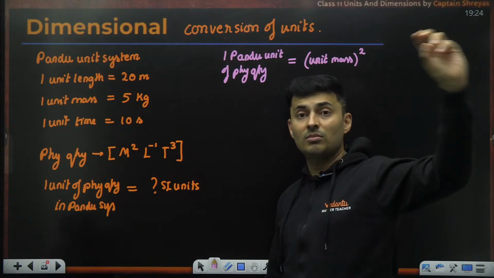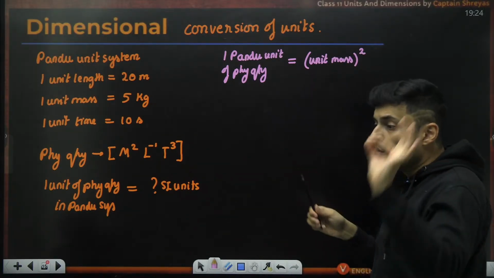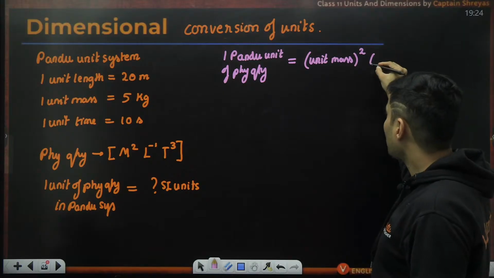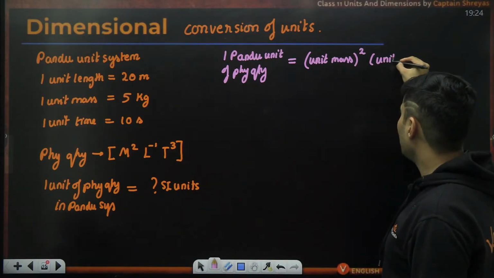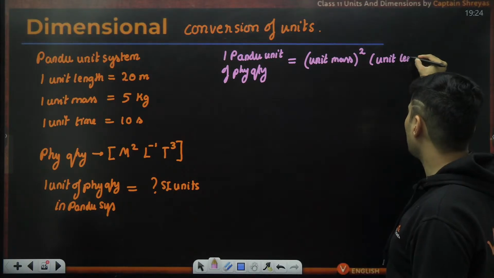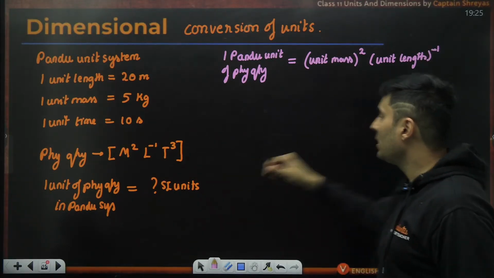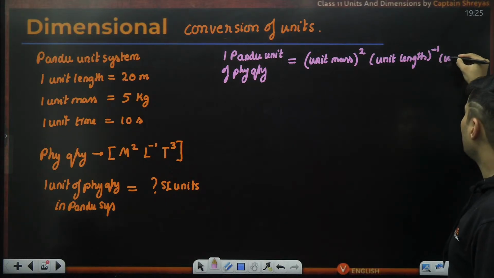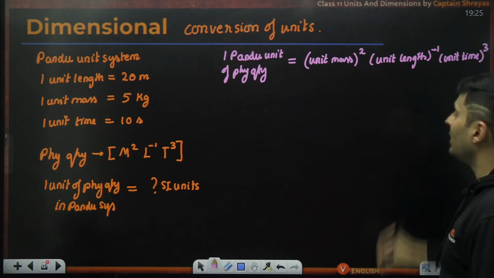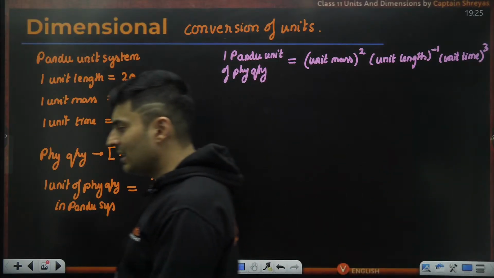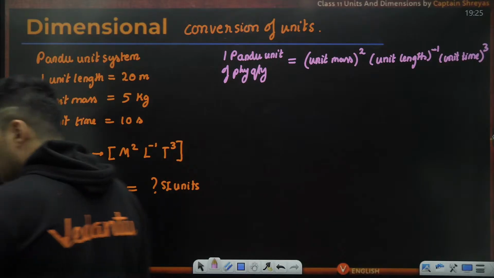That Pandu system, if you express it in fundamental units, the mass unit will also be raised to power 2. Then unit length, it could be anything, will be raised to minus 1, and unit time is raised to the power 3. I hope this is absolutely clear.